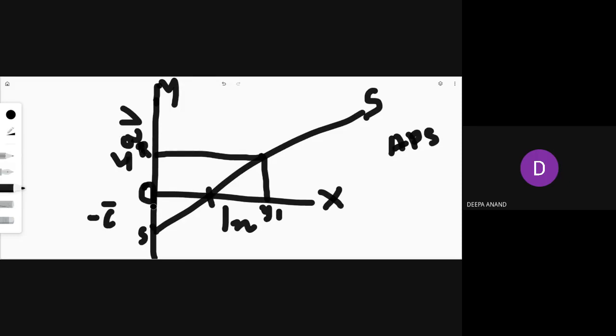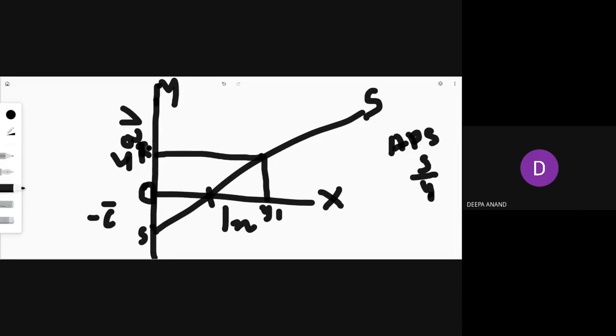This is APS. I have not drawn MPS now; we are in APS. APS means saving upon income. What is your saving in this case? OR.